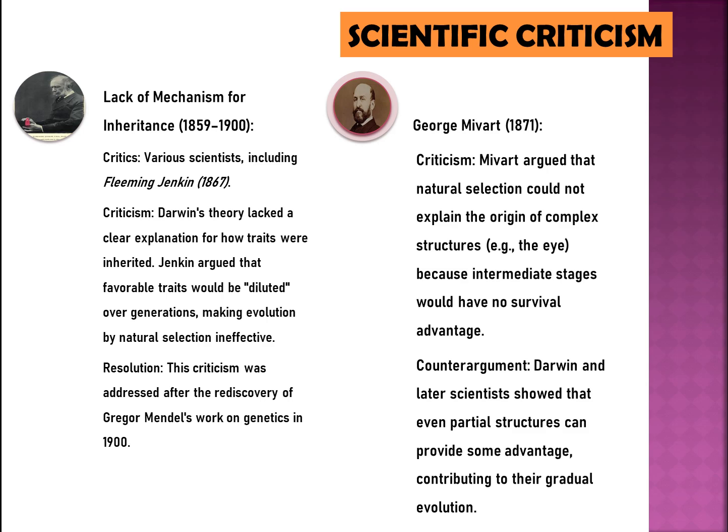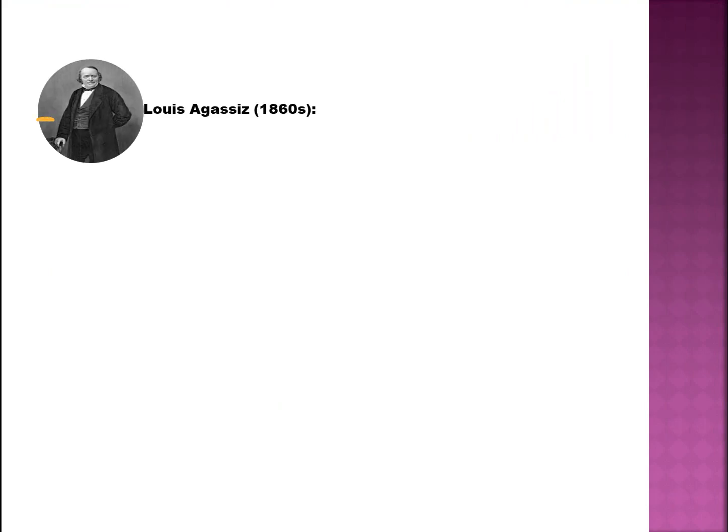2. George Mivart, 1871. Criticism. Mivart argued that natural selection could not explain the origin of complex structures, e.g., the eye, because intermediate stages would have no survival advantage. Counterargument. Darwin and later scientists showed that even partial structures can provide some advantage, contributing to their gradual evolution.